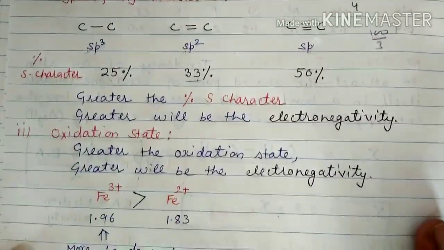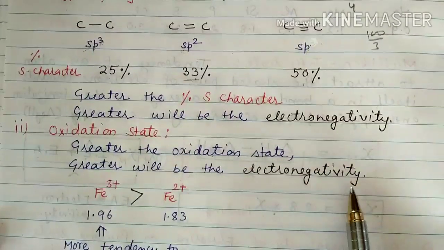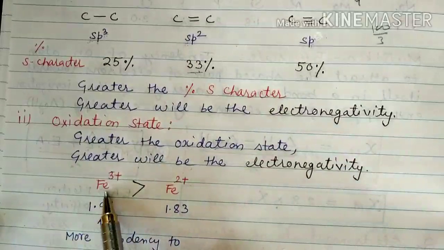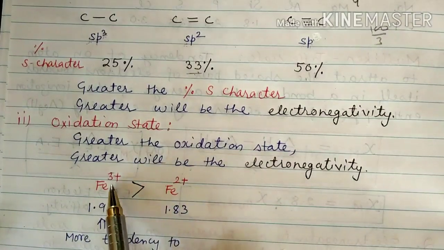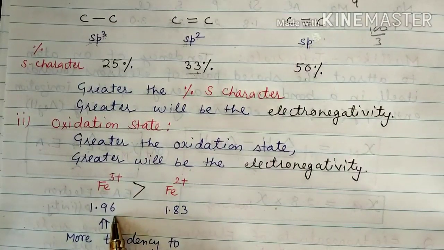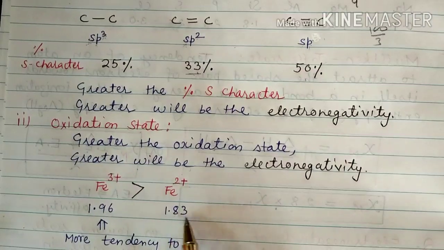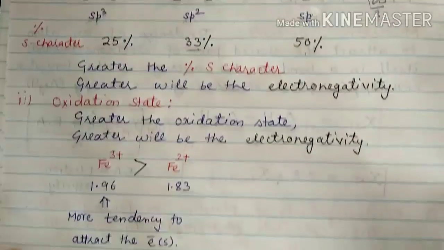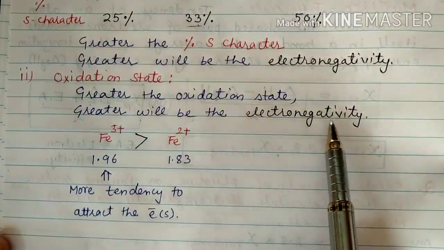Second is oxidation state. Greater the oxidation state, greater will be the electronegativity. You can see here we have ferric ion and this is ferrous, Fe3 ferric, Fe2 ferrous, right? So here oxidation state is more, 3 plus, here oxidation state is less, 2 plus. And here the value of electronegativity is given, 1.96 in case of Fe3 plus and 1.83 in case of Fe2 plus. You can see that greater the oxidation state, greater will be the electronegativity.